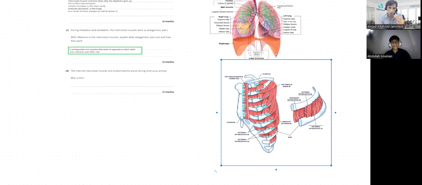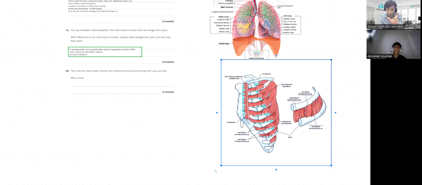Now you have to work for 2 marks. One point is for inhalation and one point for exhalation, and refer this with intercostal muscles. What's going on in inhalation? During inhalation, the external muscles contract and the internal muscles relax.